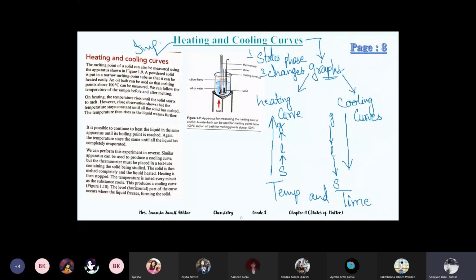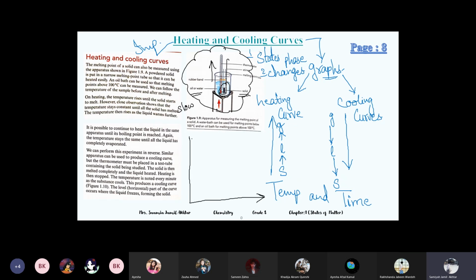Now let's start with the heating curve first. This is the experimental setup. We will take a water bath, which I told you is a very slow method of heating, so we will heat it very slowly. In this test tube we will take the solid substance which we want to heat. It will start to melt, and after melting it will turn into gas. We can note down the temperature with the thermometer. Temperature will go up in the heating curve and come down in the cooling curve.